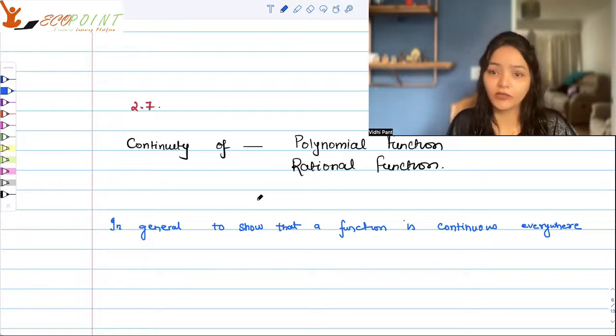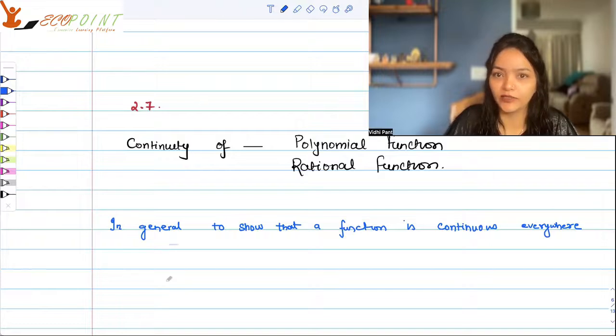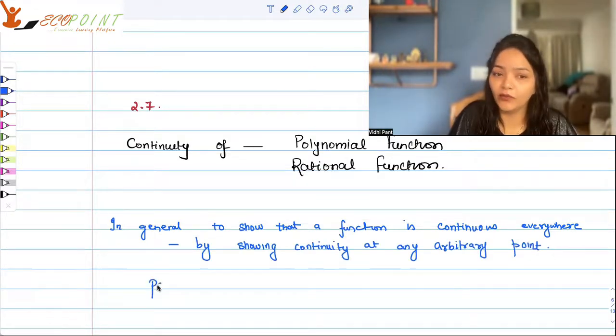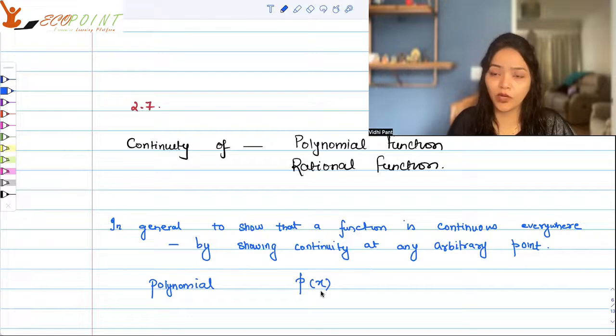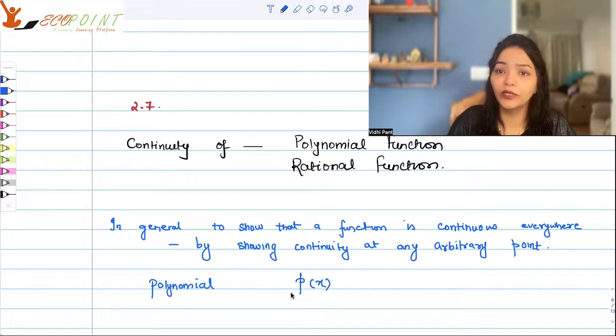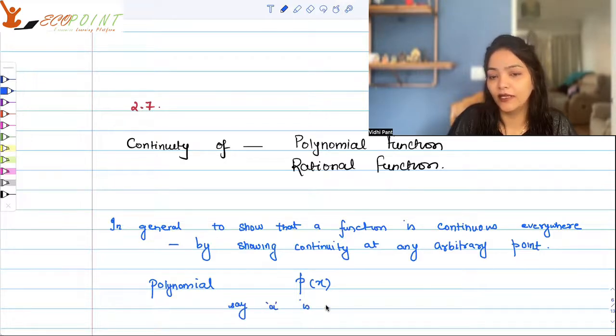So how do you in general show that a function is continuous everywhere? The general way of showing it is by showing that it is continuous at any arbitrary point. For example, if we have a polynomial P(x) and we want to show that this polynomial is continuous everywhere, we would like to show whether it is continuous at any arbitrary point, say A. Arbitrary means random.